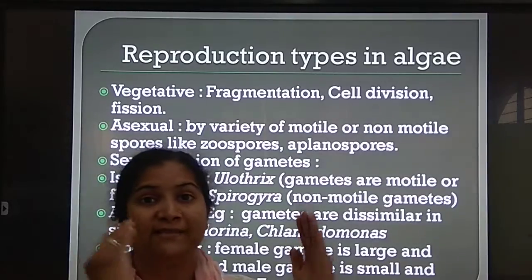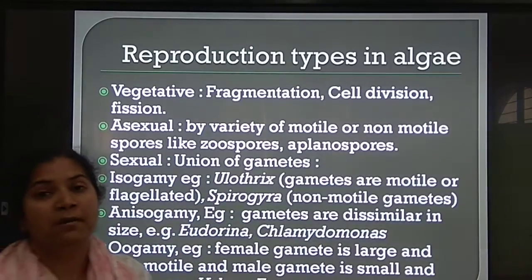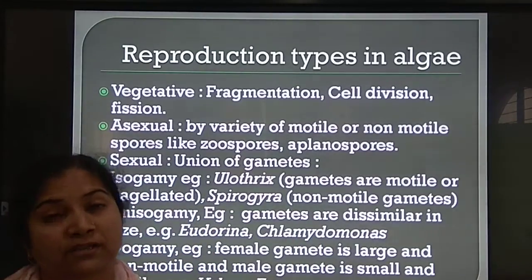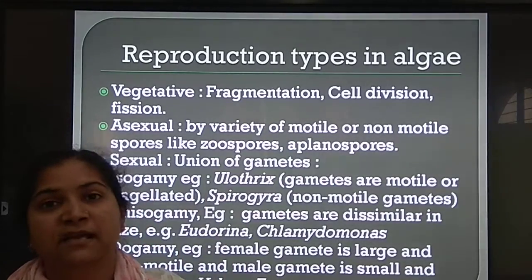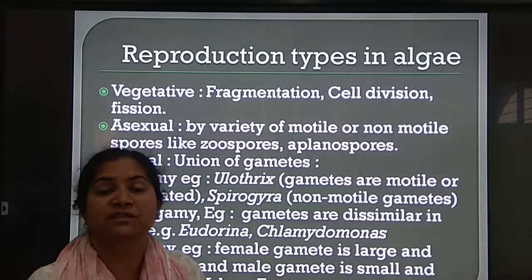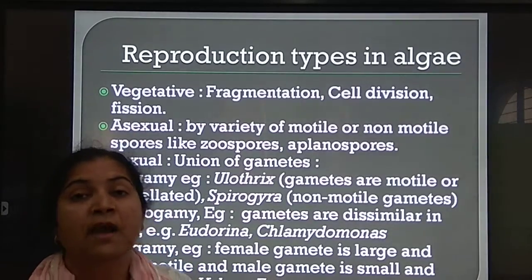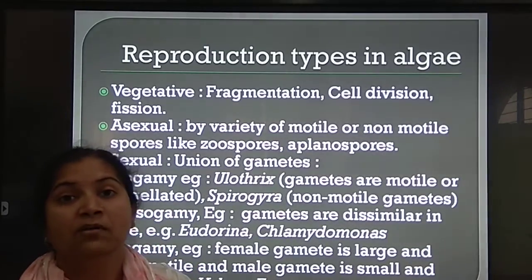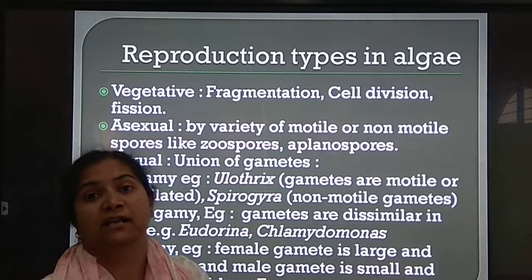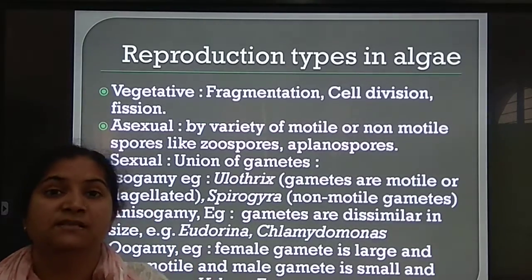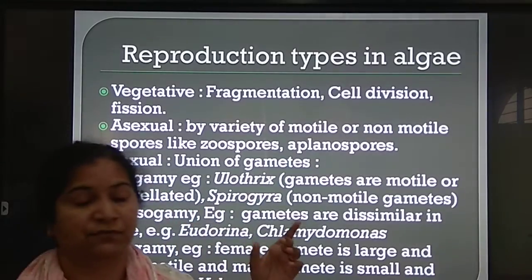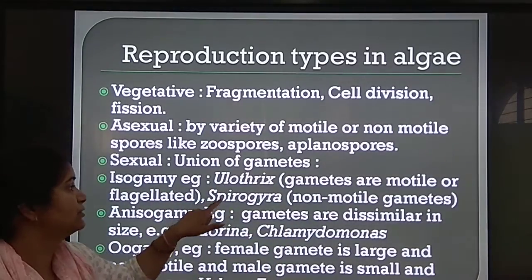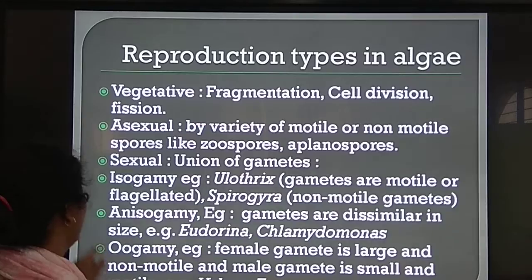Iso means always same. You must have remembered the term isotonic solution. Isotonic solution means when a plant cell is surrounded by a solution which has the same concentration as that plant cell. So water moves equally outside and equally inside. The word iso means same. So isogamy means similar gametes fuse. Two examples are there, Ulothrix and Spirogyra.